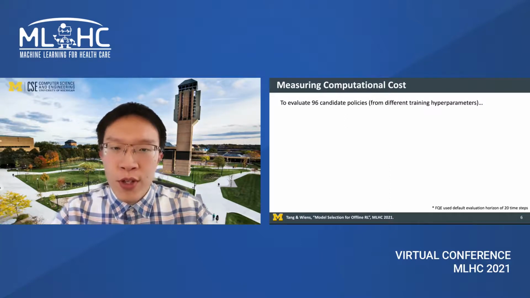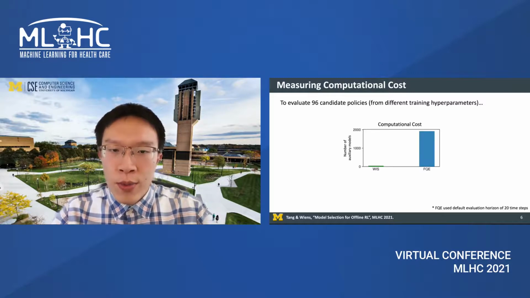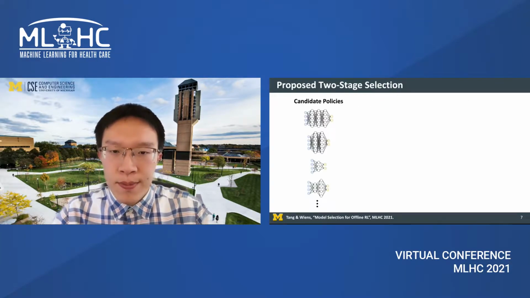To measure computational cost, we looked at the number of auxiliary models required to evaluate 96 candidate policies. Weighted importance sampling is the most efficient, as it only requires one auxiliary model and applies it to all policies. FQE, on the other hand, requires retraining new models for each policy and each time horizon. For our sepsis problem, this requires nearly 2,000 additional models. This quickly becomes intractable with a large hyperparameter space.